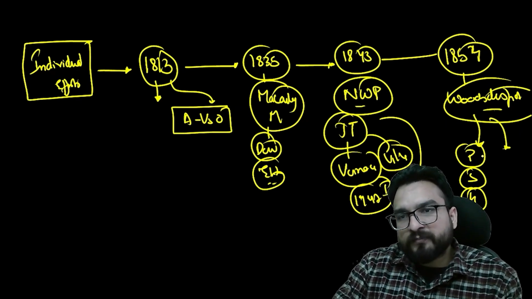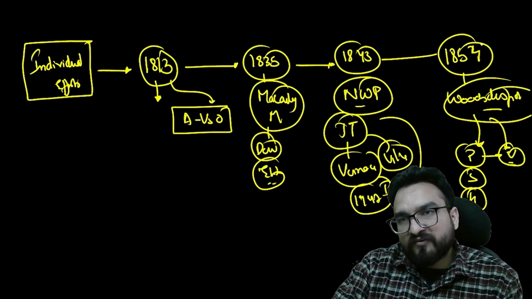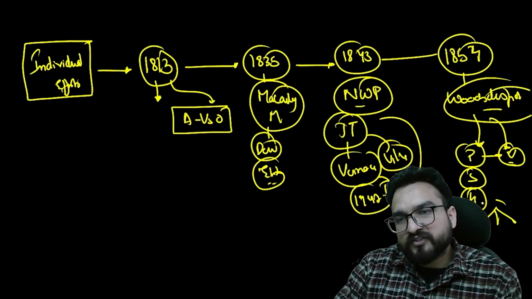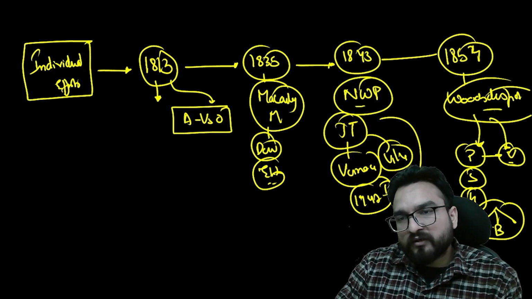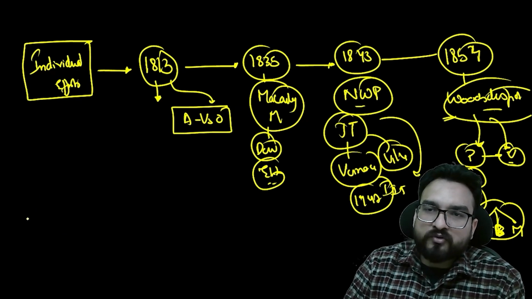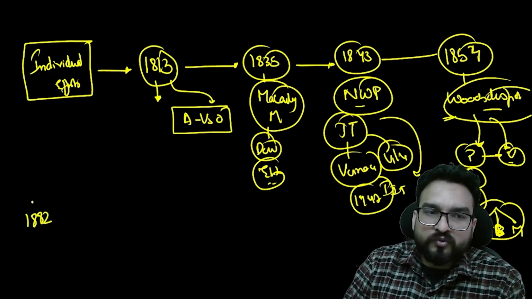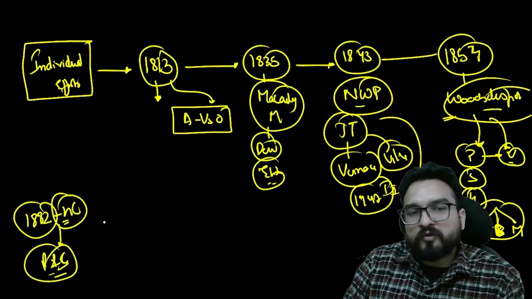He focused upon that primary education should be given in vernacular languages only, right? And after that you will be seeing that 3 universities will come into picture: University of Calcutta, University of Bombay, University of Madras. After that, to oversee the working of this Wood's Despatch on education system, 1882 Hunter Commission was appointed. Hunter Commission only talked about primary and secondary education, not about higher education.